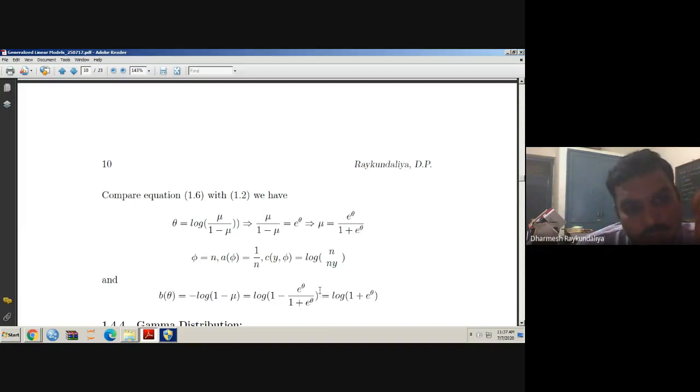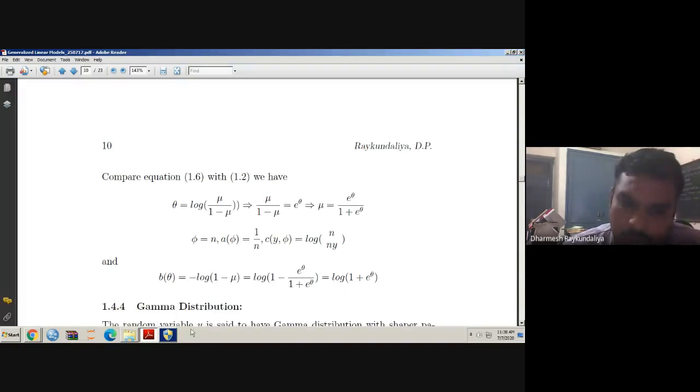In a normal distribution, theta equal to mu and b theta equal to theta square by 2. In a Poisson distribution, theta equal to log mu and b theta equal to e raised to theta. In a binomial distribution, theta equal to log mu upon 1 minus mu and b theta equal to log of 1 plus e raised to theta, or in terms of mu, you can write b theta equal to minus log 1 minus mu.